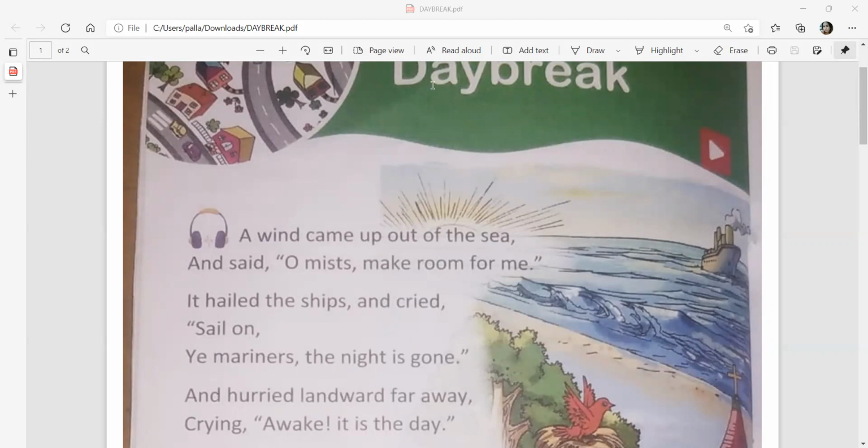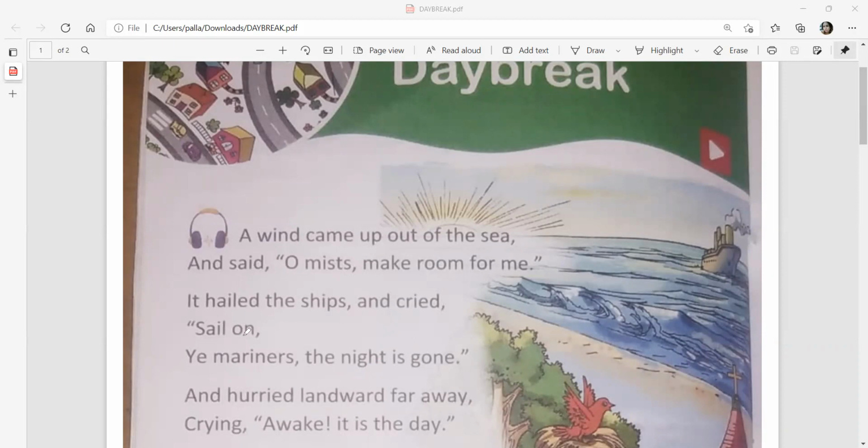"It hailed the ships and cried, 'Sail on, ye mariners, the night is gone.'" And the wind here, after asking the mist to go away, is now commanding the ships to move. He is telling the mariners, whoever is in control of the ship, waking them up, shaking them up, and saying that the night is gone and now you should move.